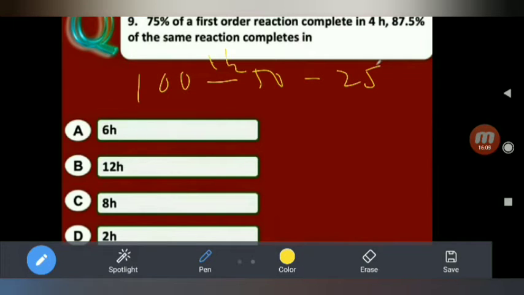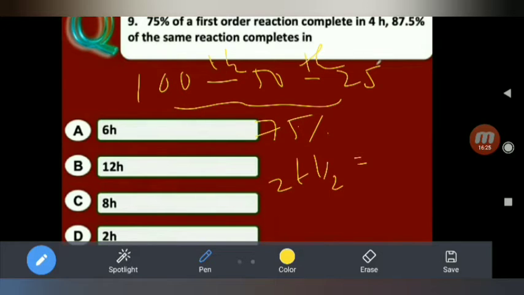It is 1 half-life. So 75% completed requires 2 half-lives. So 2 half-lives require 4 hours, so the half-life is 2 hours.